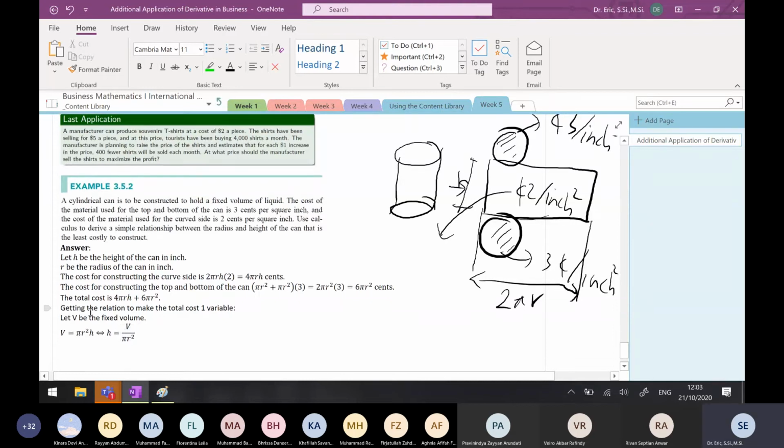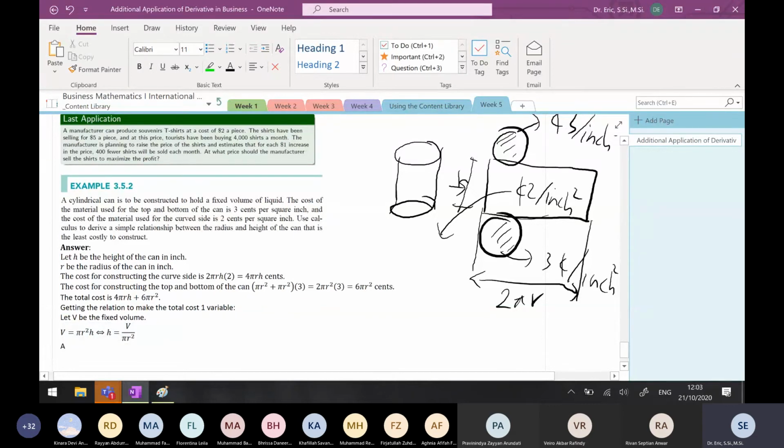Let's just say V is 100, so you don't get confused. But V is fixed. You can just consider V as 100. So V is a constant, pi is 3.14, a constant. The variable is h and r squared. So I have this one.